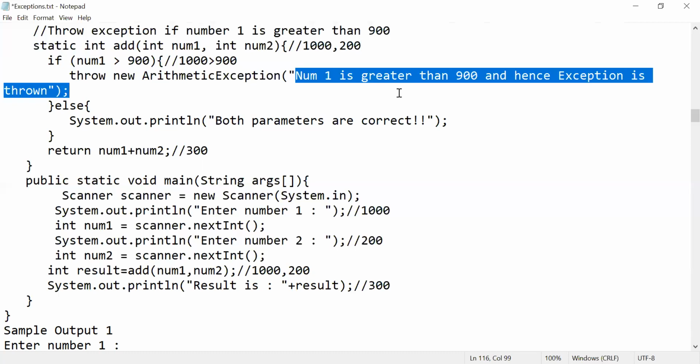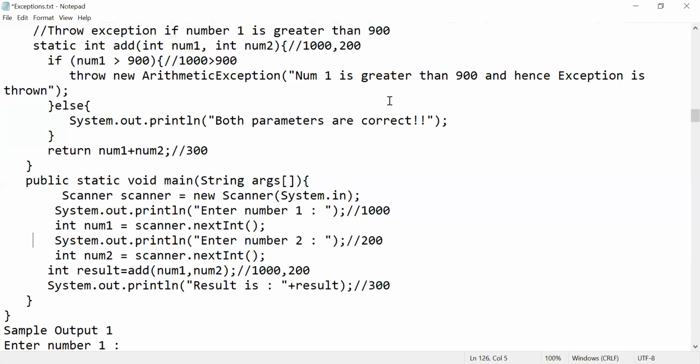That is my own default condition I am giving myself, right? That your number 1 should not exceed 900. Whenever it exceeds, I need to throw an exception like this. That is true. Now what will it throw? It will throw an exception with a customized message: number 1 is greater than 900.